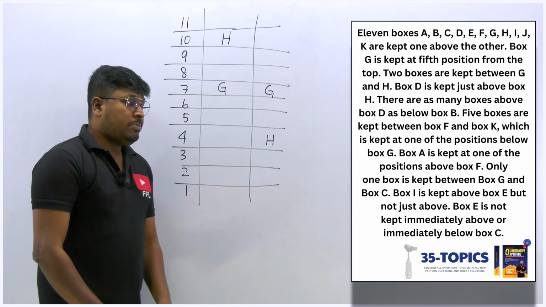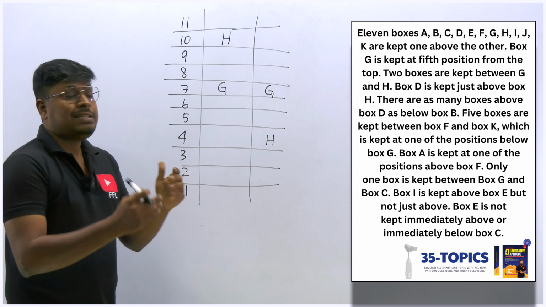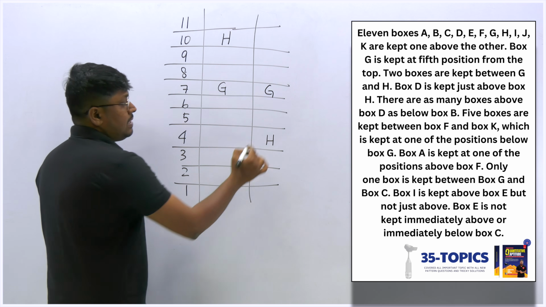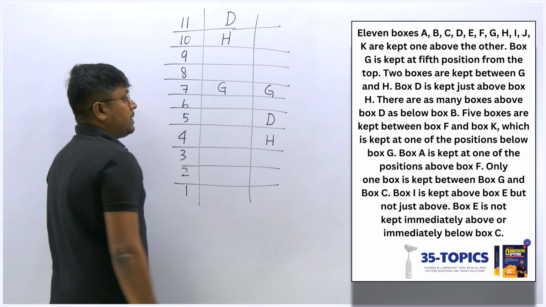Right? So next point is box D is kept just above box H. Just above means immediately above. So immediately above box H it is box D. So I can fix D here. So similarly I can fix D here.